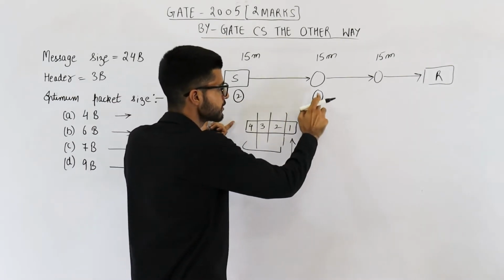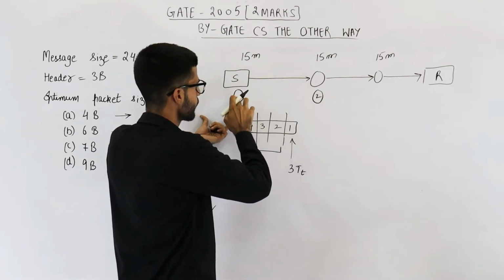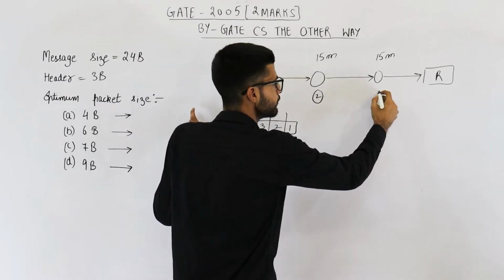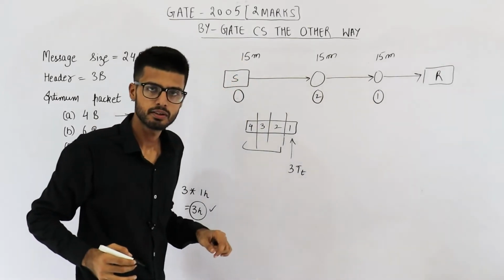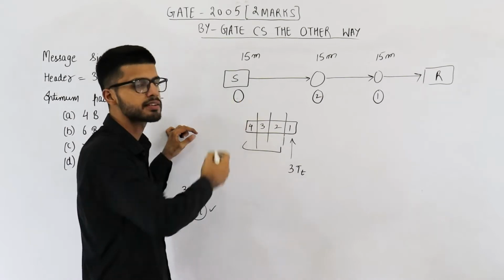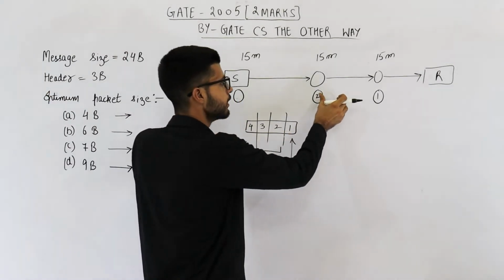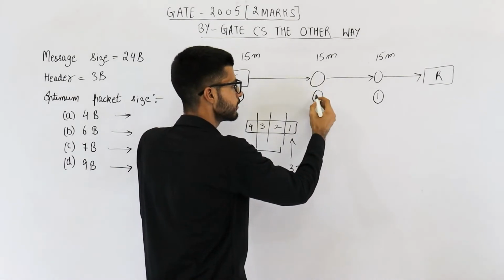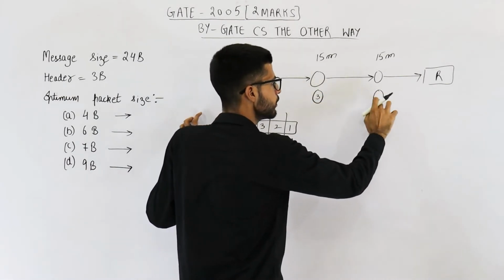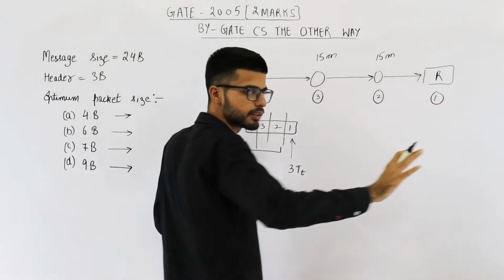Second packet reaches here at the end of next 15 minutes, and first packet will reach here. Now in next 15 minutes, it will start sending the third packet. At the end of those 15 minutes, third packet will reach here, second packet will reach here, and first packet has already reached the destination.